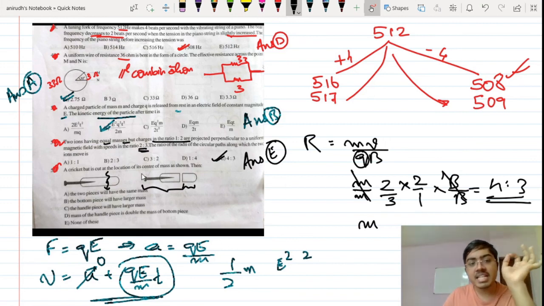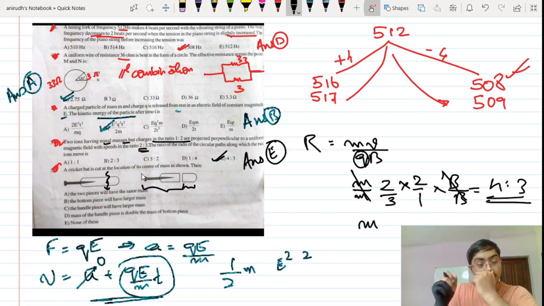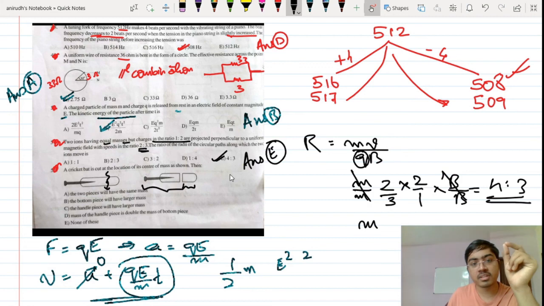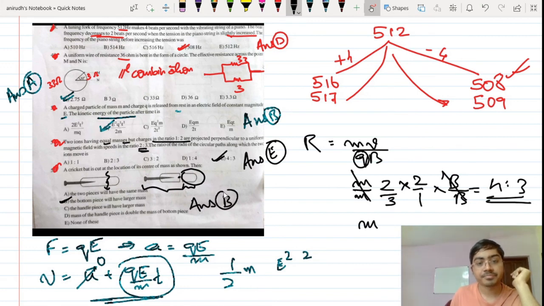See, this can be very easily solved by this simple idea that the center of mass will always be towards that particular part of the body which has more mass. Center of mass is more towards the part of the body which has more mass. Here the center of mass is towards this particular small body. That means this particular bottom piece will have the larger mass. So the correct answer for this question is option B.